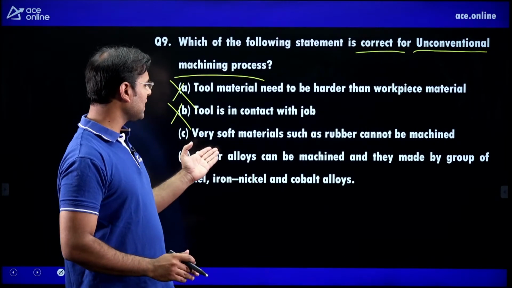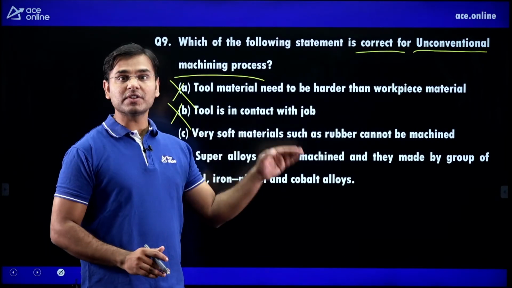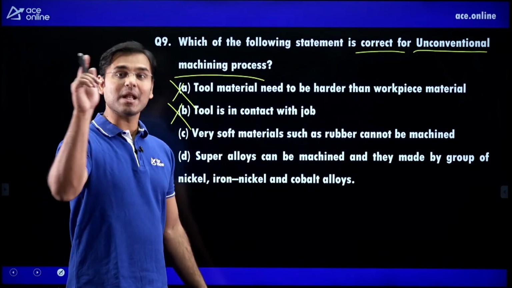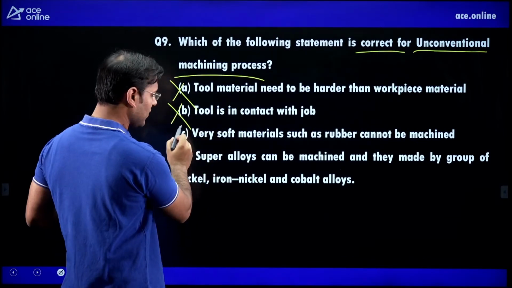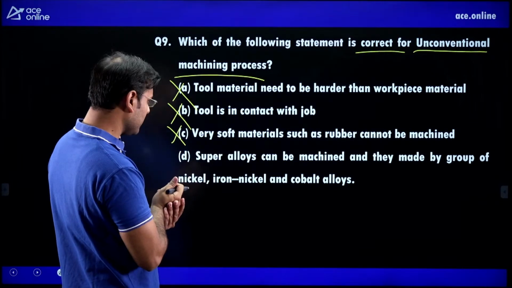Very soft materials such as rubber cannot be machined. Rubber can be machined with abrasive water jet machining. This sentence is also wrong.